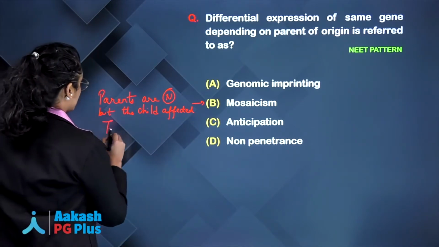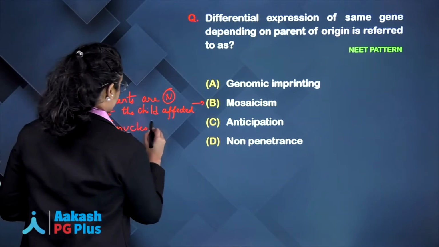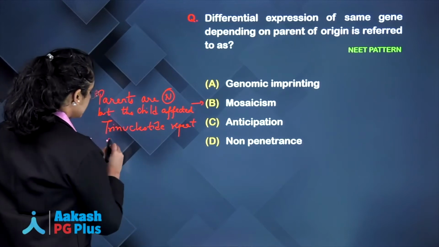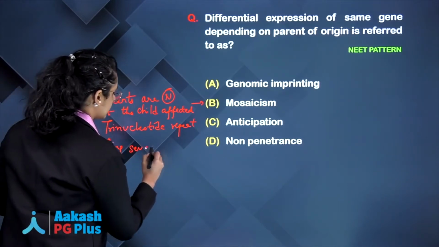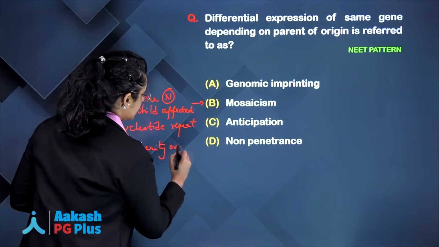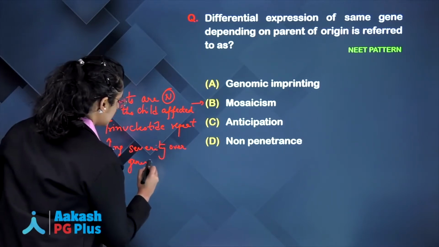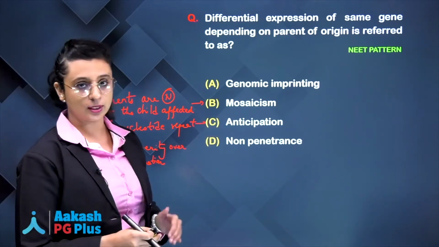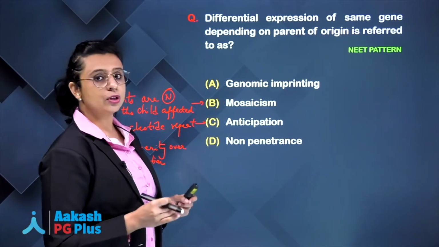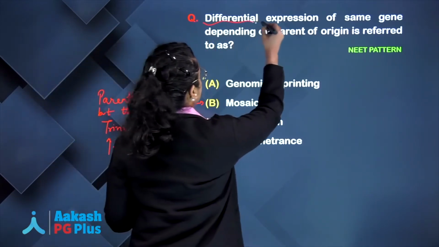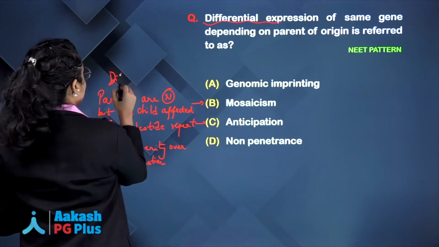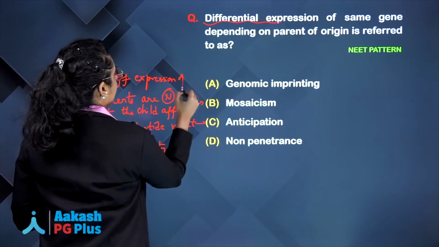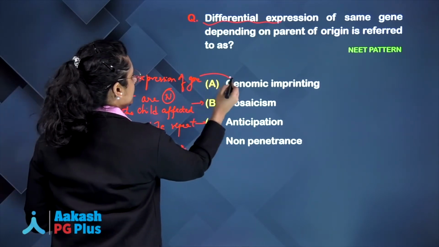Anticipation or trinucleotide repeat mutation. If your question says increasing severity over generations, then your answer will be trinucleotide repeat mutation or anticipation. Clear? For genomic imprinting, if in your question it is written differential expression of gene depending on parent of origin, your answer will be genomic imprinting.